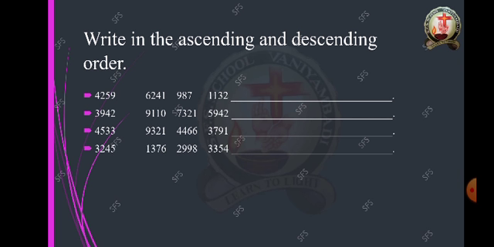So in the fourth question, first number is 3245, next 1376, and the third number in the fourth question is 2998, and the fourth number is 3354. Okay, children, so here also you have to write down in ascending order and then descending order.